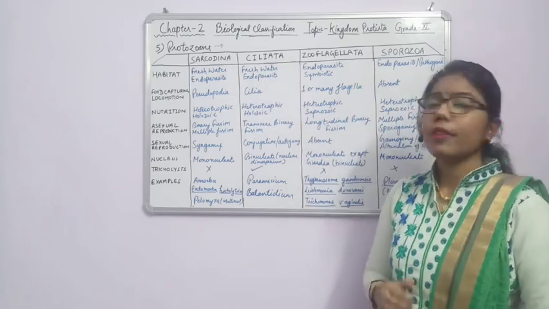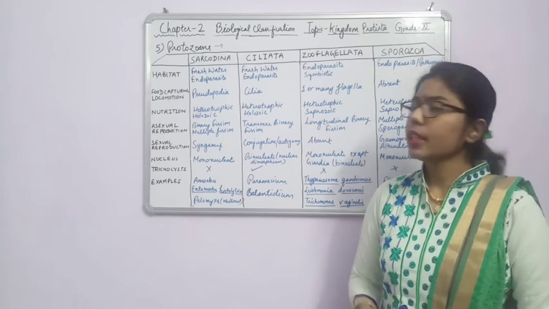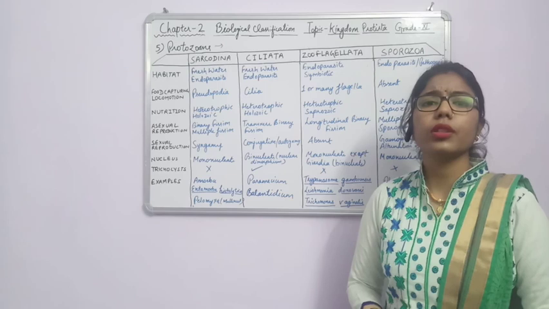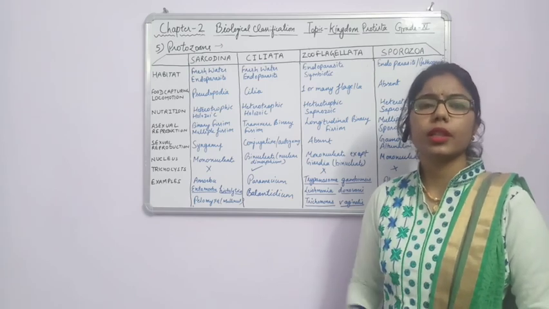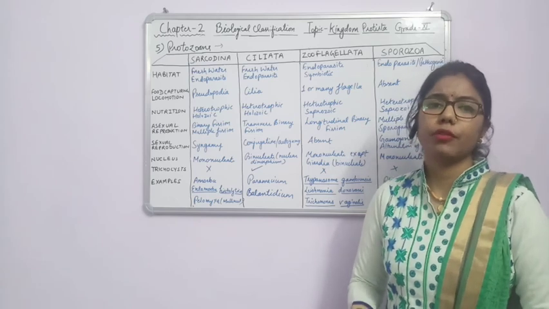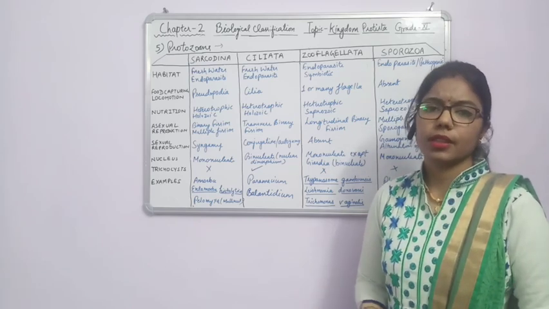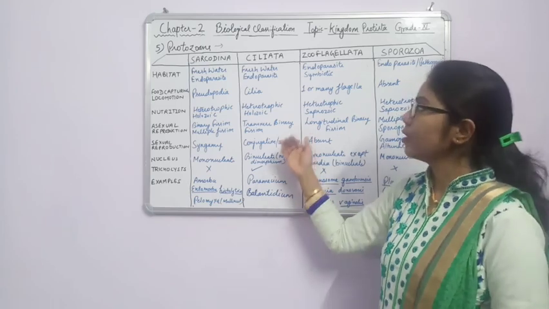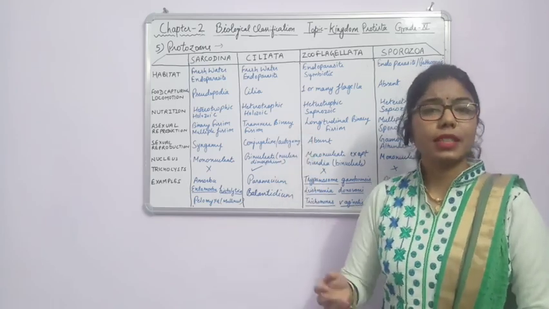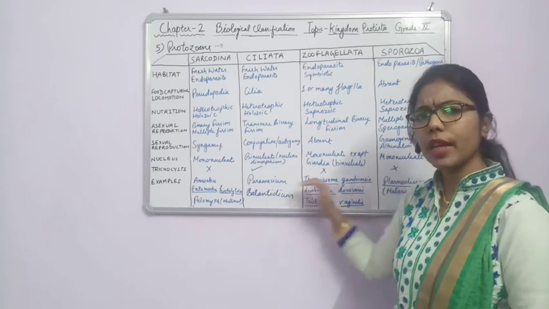Now whenever we are talking about the protozoans, they are a very diverse group. This is why we are saying diverse group, because they have different types of nucleus in their members. They have different types of shapes. For example, if we talk about the shape, in amoeba there is no particular shape. In Paramecium, the shape is like a slipper-like structure. So we can say shapes are of diverse forms.